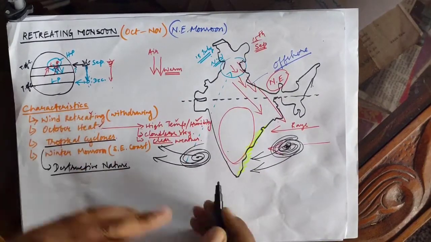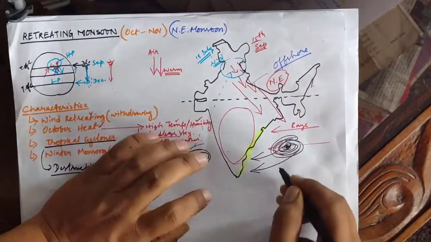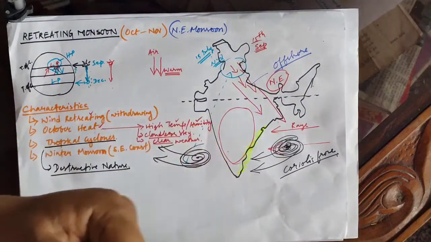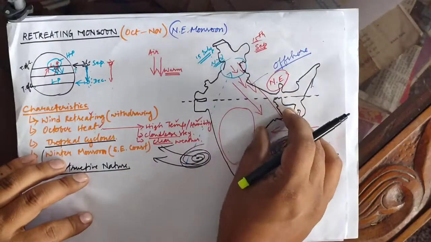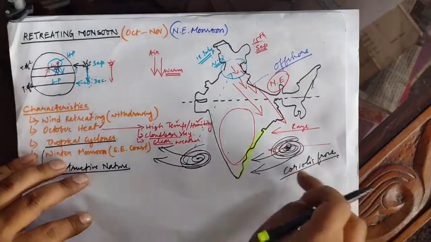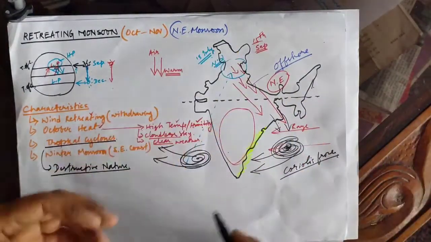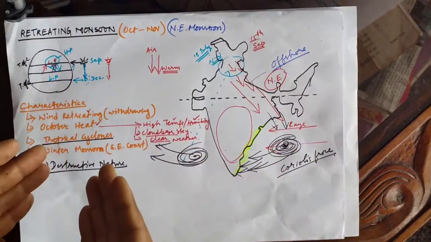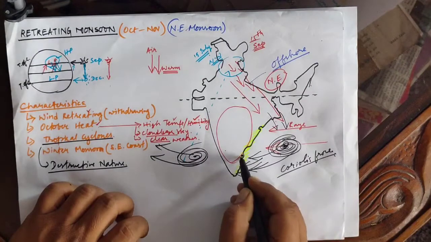Now those tropical cyclones formed over the water bodies are deflected towards the right hand side because they come under the influence of Coriolis force. And we know what Coriolis force is, the effect that the winds are deflected towards the left in the southern hemisphere and the right in the northern hemisphere. So here the wind starts from the northeastern part, and it will be deflected towards the right hand side because it comes under the influence of Coriolis force. When it passes through the Bay of Bengal, it will carry some amount of moisture, and when it hits the southeastern part of our country, it will shower a small amount of rainfall in the southeastern part.